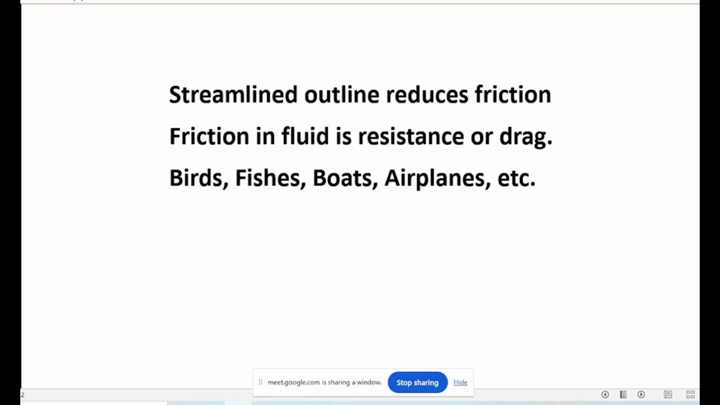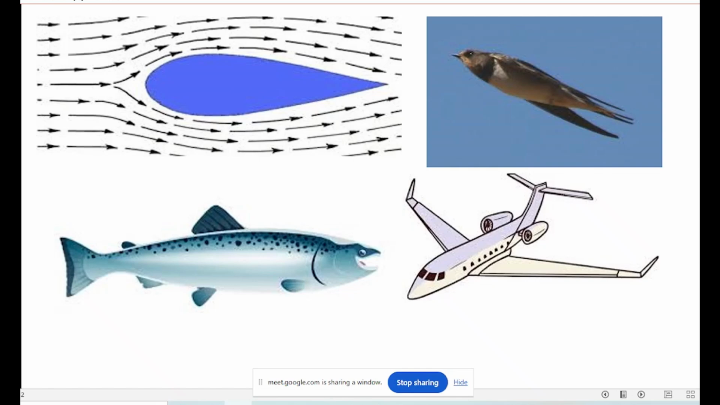Then streamlined outline, for lower friction in water and air. Friction in water and air is called resistance or drag. Resistance or drag is friction in fluid, that is friction in air and friction in water. So you find it in birds, fishes, boats and airplanes. So there is the outline shape. What is the meaning of streamline? A streamline shape should be like this.